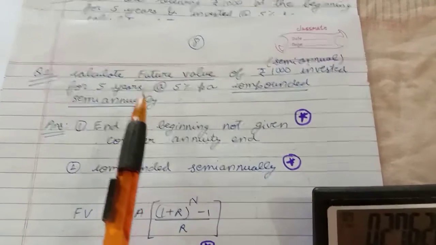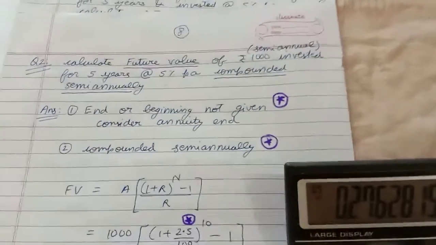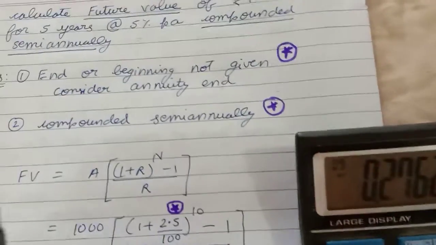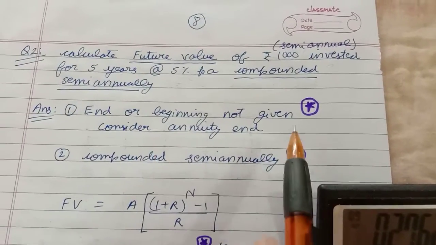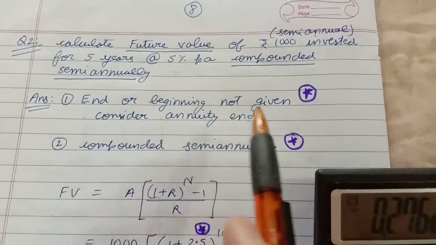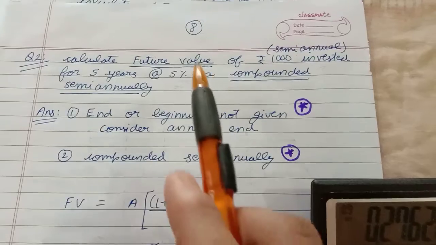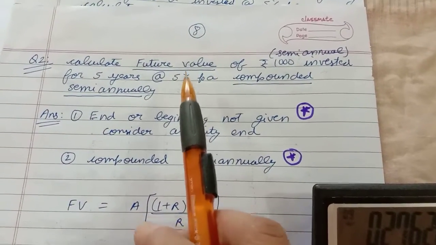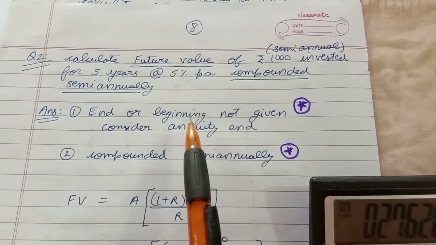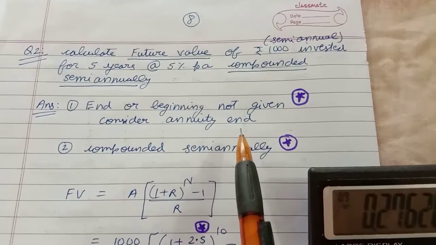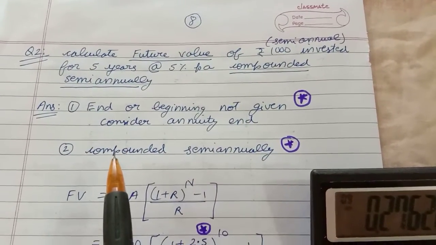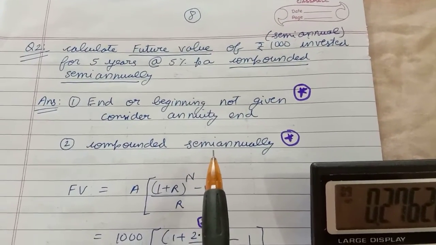See, again one more issue is, I have a star mark over there, end or beginning is not given. So whenever such a case occurs, assume that it is annuity end. Future value is to be calculated, end or beginning is not given, so consider it as end. Next is compounded semi-annually.